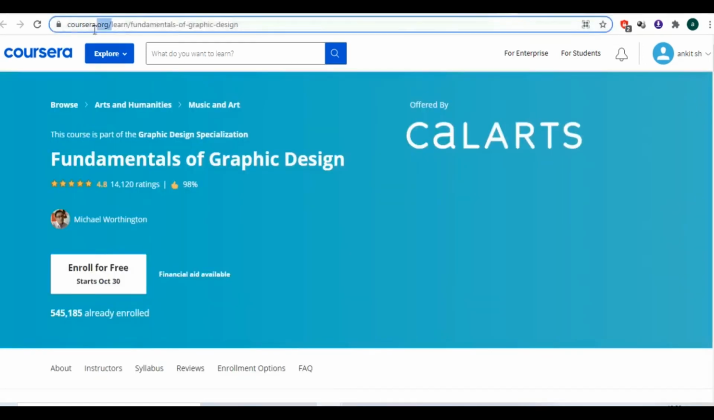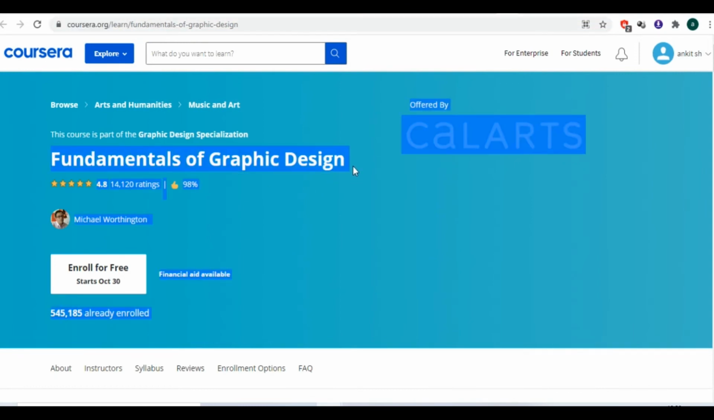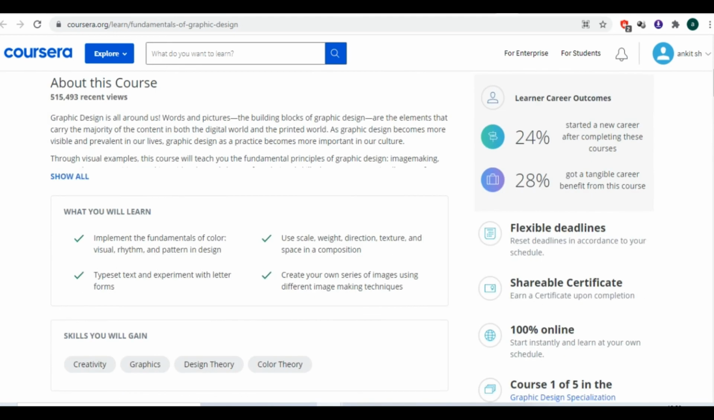The next course in our list is Fundamentals of Graphic Design. This course is a part of the Graphic Design Specialization. Here you will learn all about the basics of graphic designing, typography, color theory, and design theory. All the fundamentals will be covered in this course.